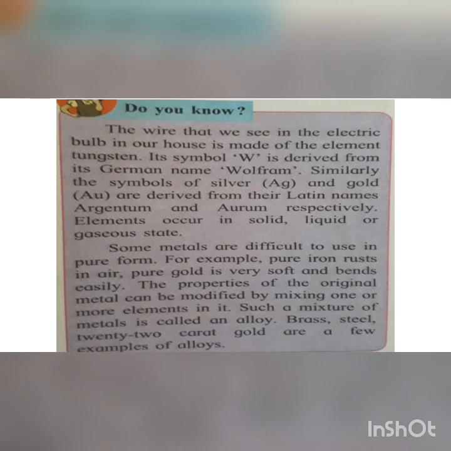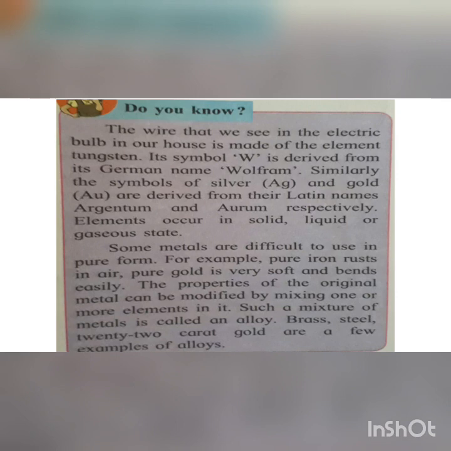Similarly, for gold, G is not the symbol, but the symbol is Au. And why Au? Because gold has a Latin name, aurum, and that is why the symbol is Au.